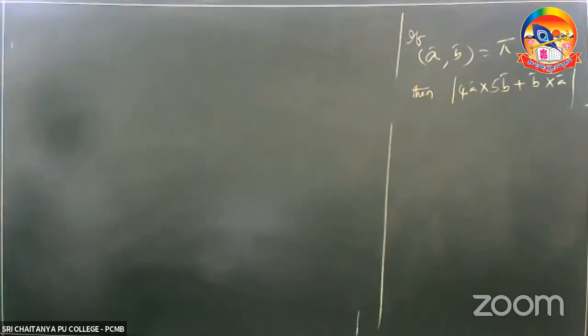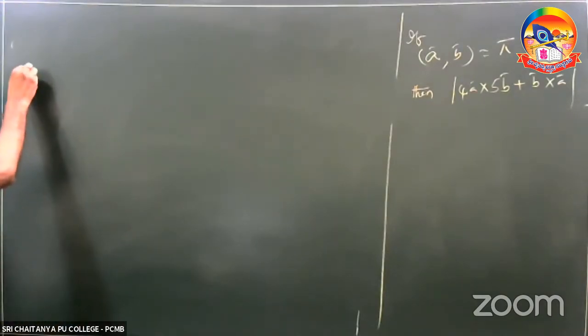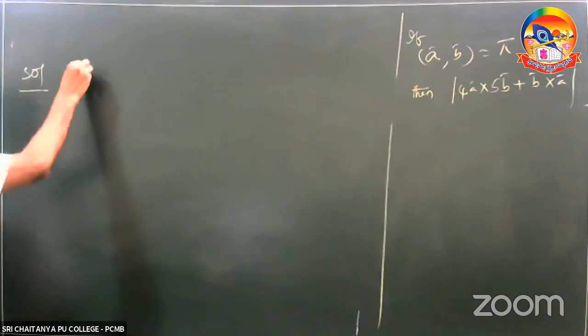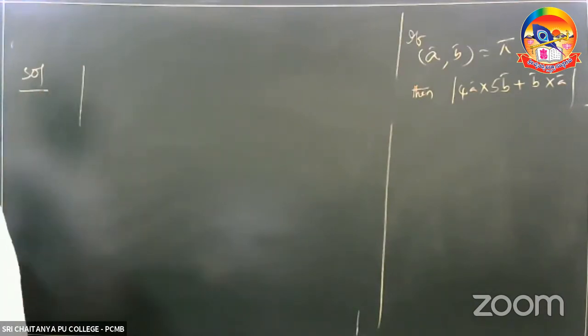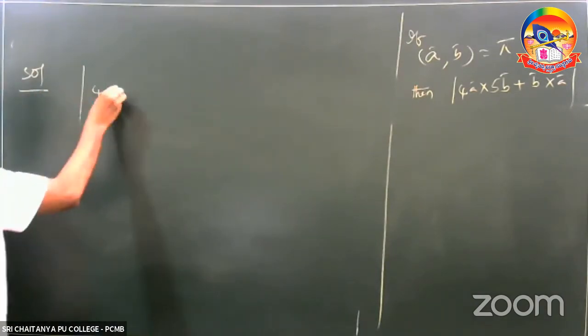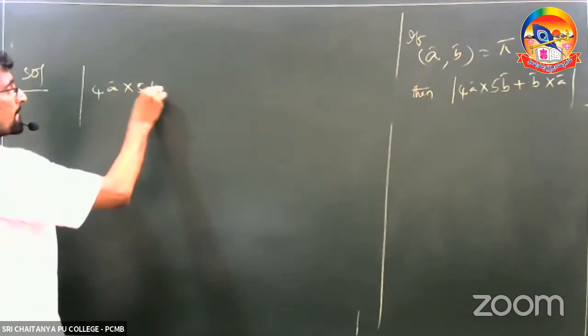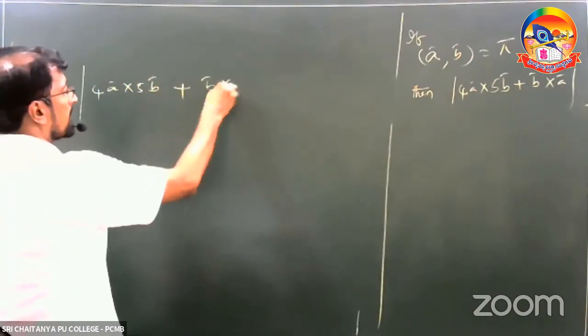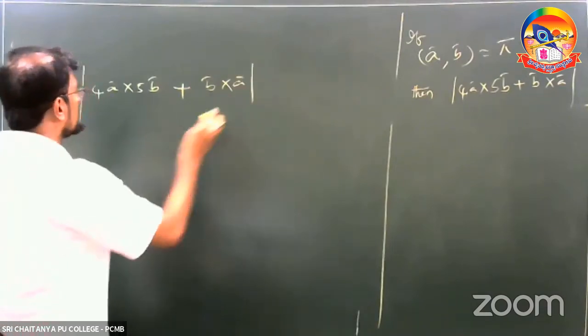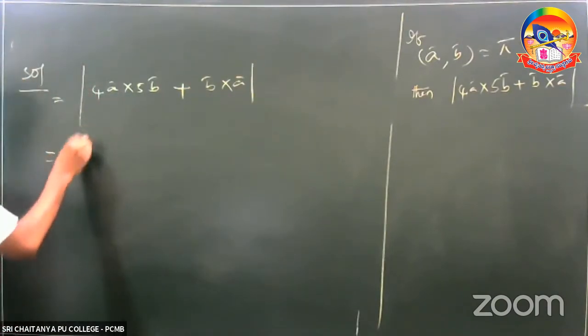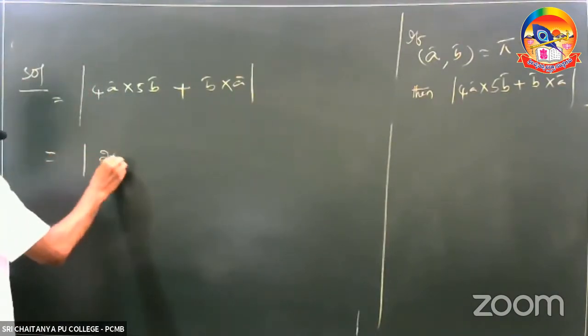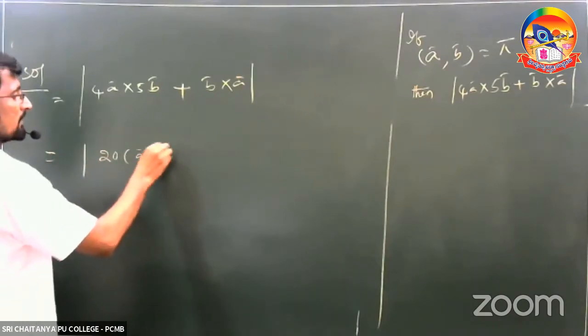How, sir? Observe the solution. I am going to write the question again. 4 5s are 20 A cross B.